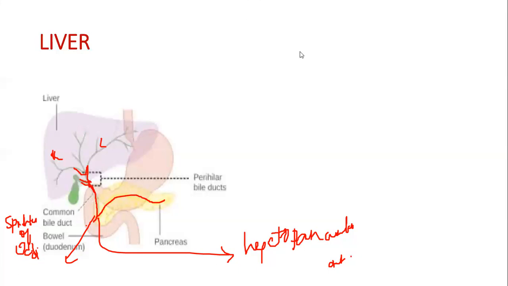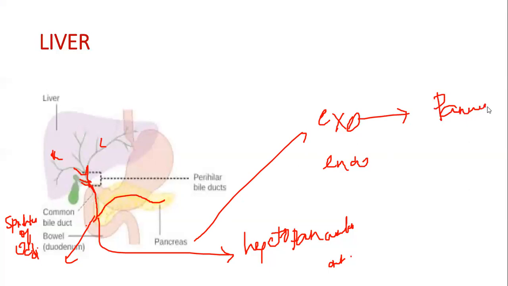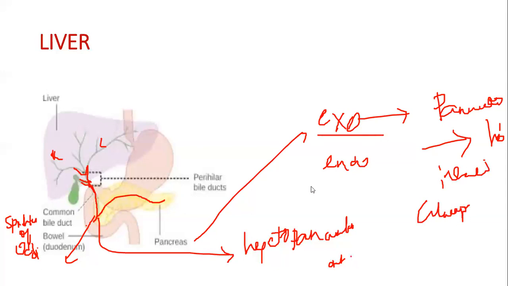Let me tell you something about the pancreas. The pancreas is both an exocrine and endocrine organ. The exocrine part secretes pancreatic juice, which is alkaline in nature, and the endocrine part secretes hormones, insulin and glucagon. So it has exocrine and endocrine parts. The exocrine part secretes alkaline pancreatic juice, and the endocrine part secretes the hormones insulin and glucagon.